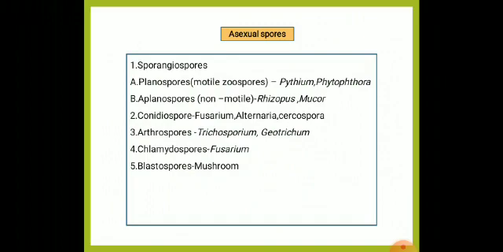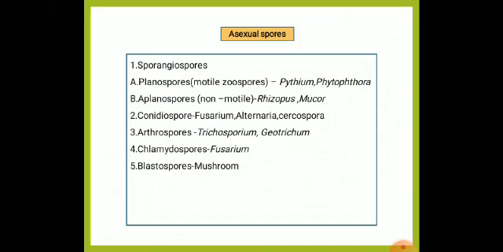Arthrospore means that if the mycelium or the hypha is there, it will be fragmented, and that fragmented part will act as a spore. That is called arthrospore, also called arthroconidia, which is produced by Trichosporon and Geotrichum.